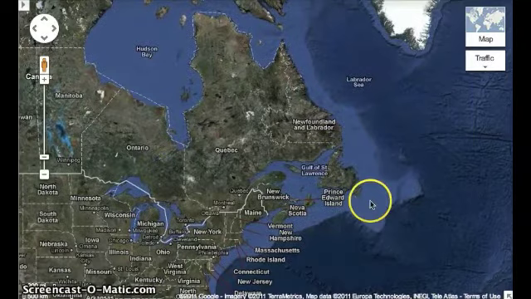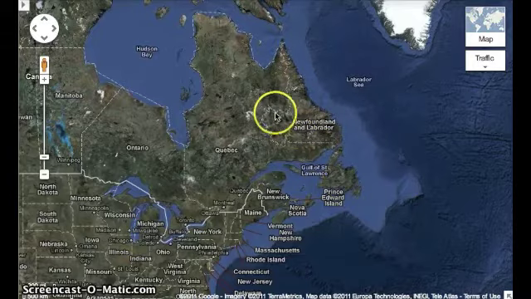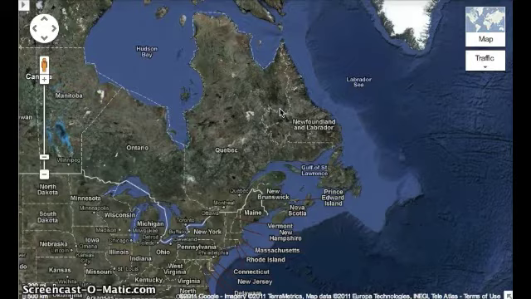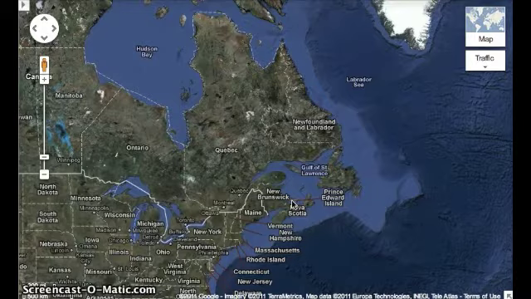The first province is Newfoundland and Labrador. Newfoundland is this island right here, and Labrador is the actual mainland. The capital of Newfoundland and Labrador is St. John's. The second of the 10 provinces is Prince Edward Island, which is right there. The capital of Prince Edward Island is Charlottetown.